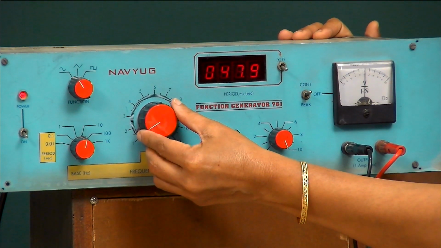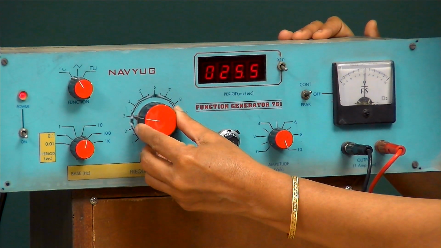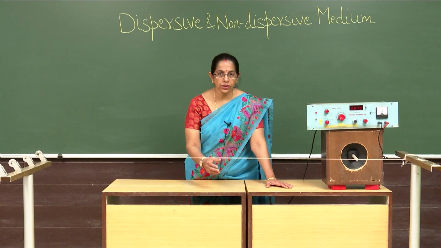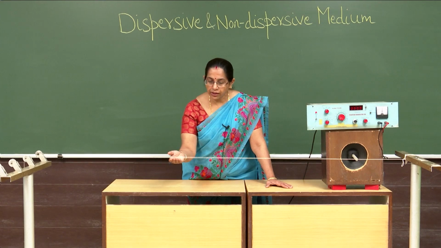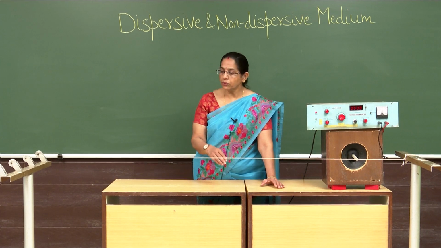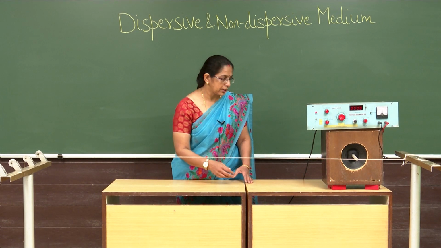So, I am setting for the first loop. Yes, here we are, we have a beautiful loop, the first loop over here. You can see this loop here, it is very beautiful. Now see, it is oscillating, we have a beautiful one loop over here. Now we will change the frequency and we will get 2 loops on this. Let me set this.